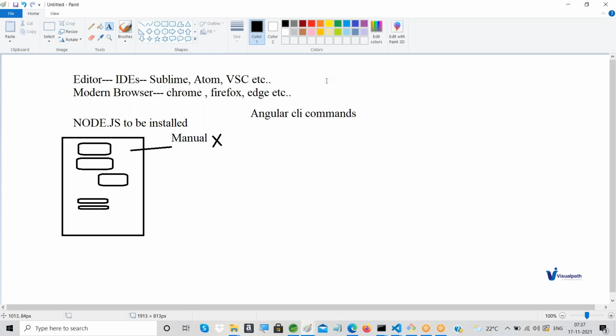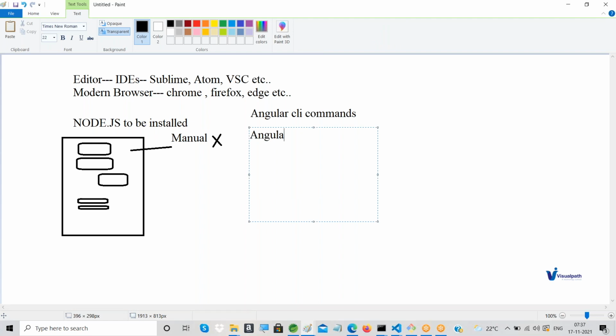The package name is Angular CLI, so @angular/cli. To be specific, the package is like this, small @angular/cli. This package is available in the Node.js library, the npm library. This package is available.